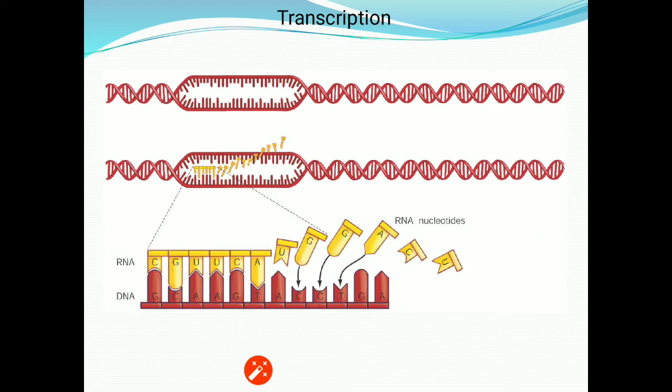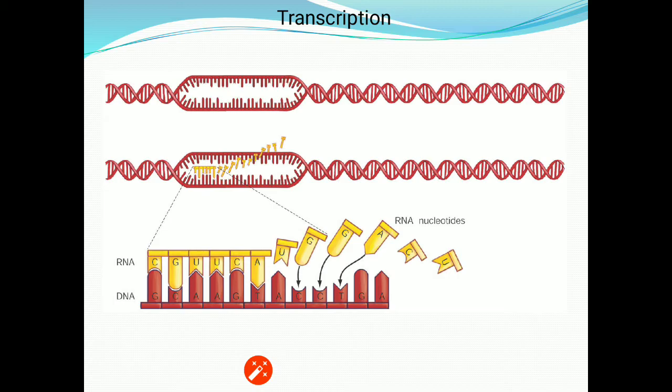Now here they are showing the same thing, that there are two strands of DNA, both get separated and one strand is taking part in the process of RNA formation. Now the strand which is the parental strand, or the DNA template, has the polarity 3 prime to 5 prime, while the other strand, that is the coding strand, has the polarity 5 prime to 3 prime.